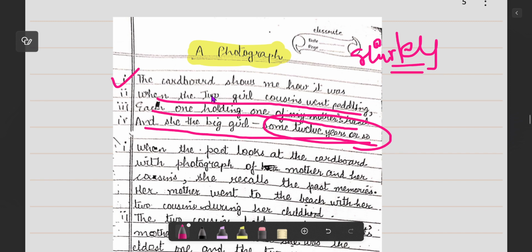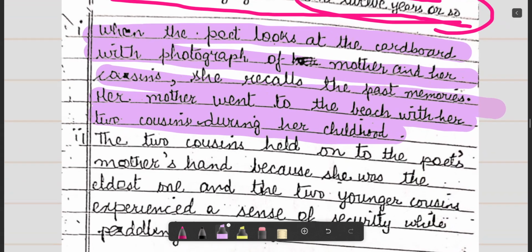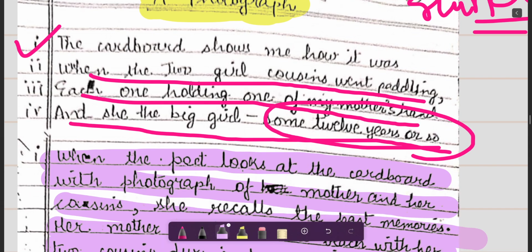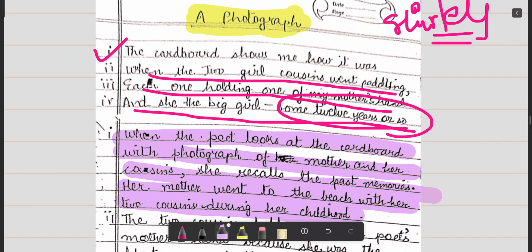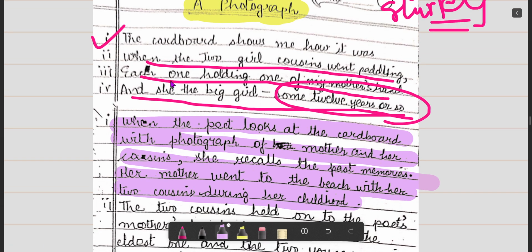Basically, the first line, "The cardboard shows me how it was," says that when the poet looks at the cardboard with the photograph of her mother and her cousins, she recalls the past memories of her mother going to the beach with her two cousins during her childhood. So who went to the beach? The poet's mother. Shirley Toulson's mother went to the beach when she was a child, with her two cousins, Dolly and Betty.